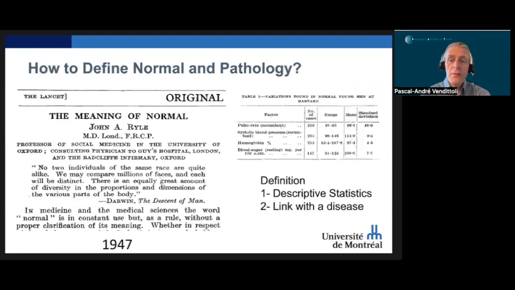We've been thinking about this for a long time, and we are far behind in orthopedic surgery. I found this paper published in The Lancet in 1947. How can we define what is normal? First, we can look at the statistical distribution of the values. Secondly, we can only consider a value to be abnormal when it is linked to a disease process or a dysfunction.